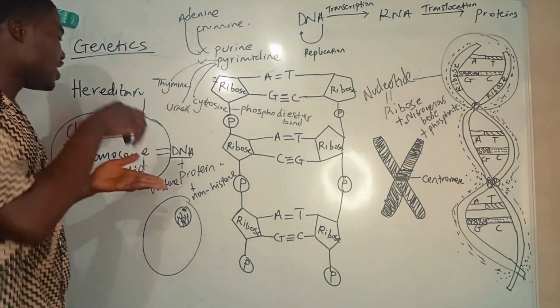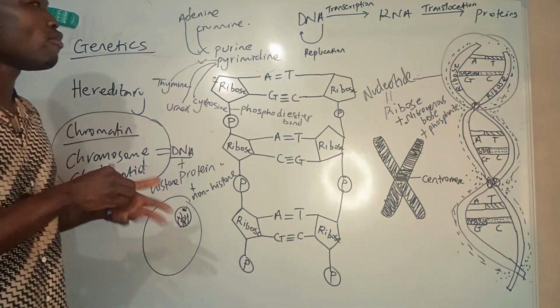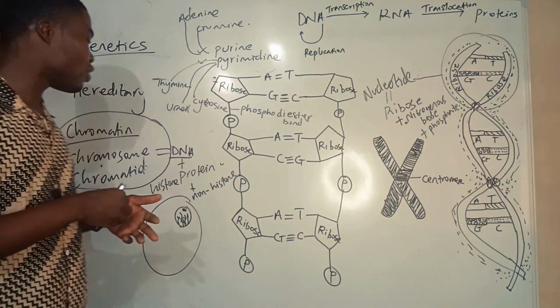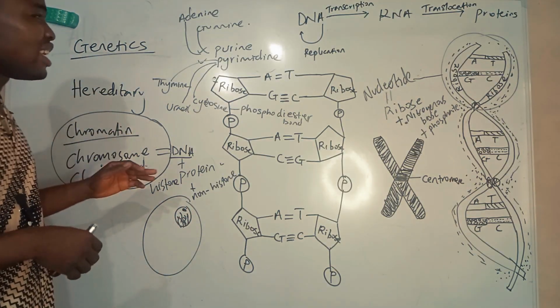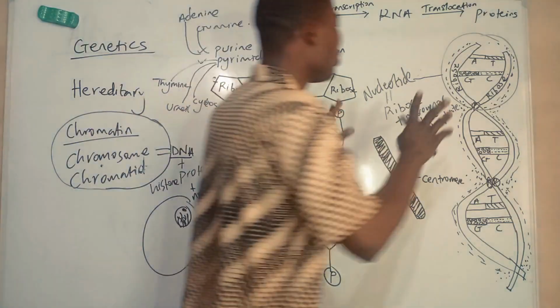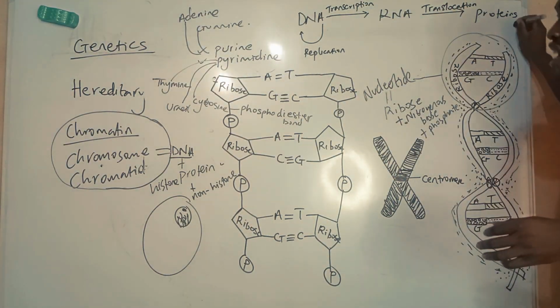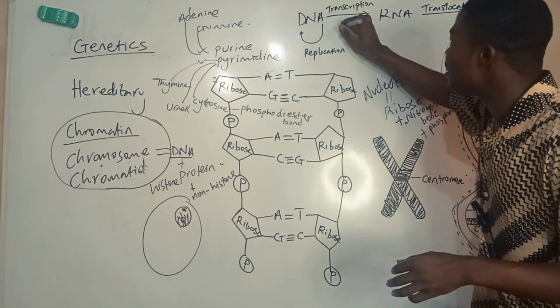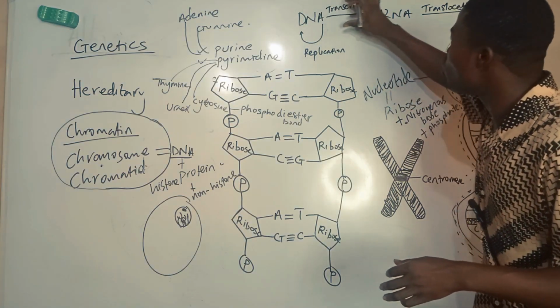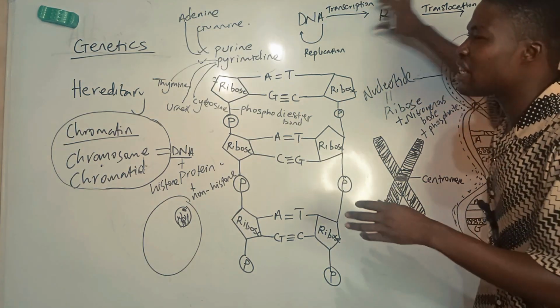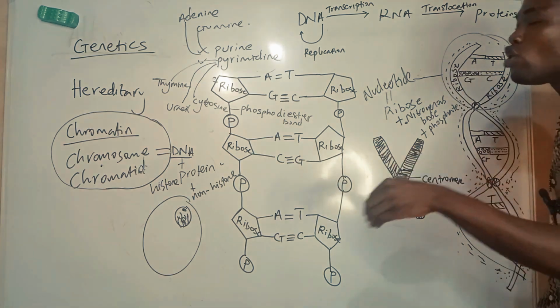So having known what the chromosome is made up of, I can now talk about chromatin and chromatid. And this chromosome has the ability to do something. Now, this very statement is what is called the central dogma of molecular biology. This is the direction or flow of genes. This is how genes are interpreted in the new daughter.